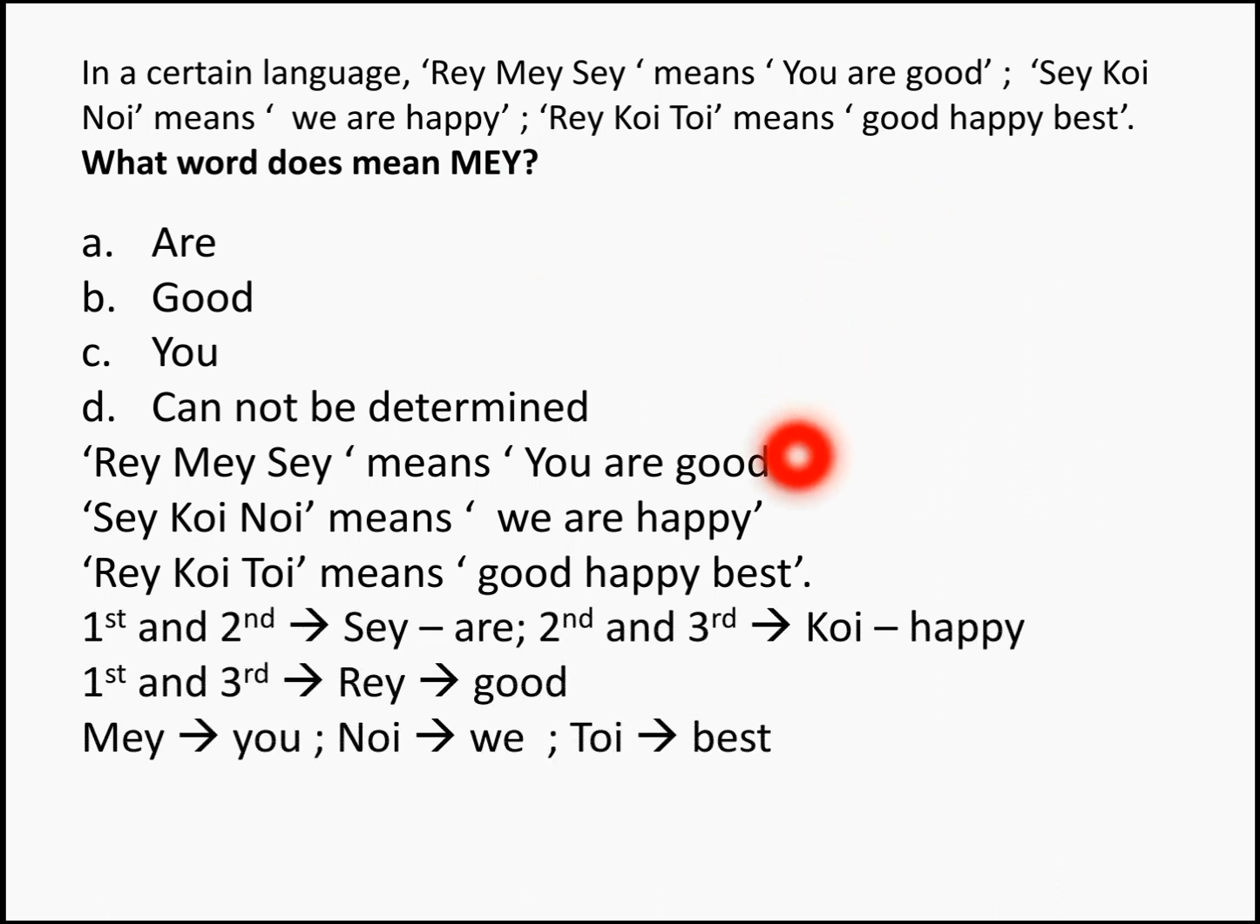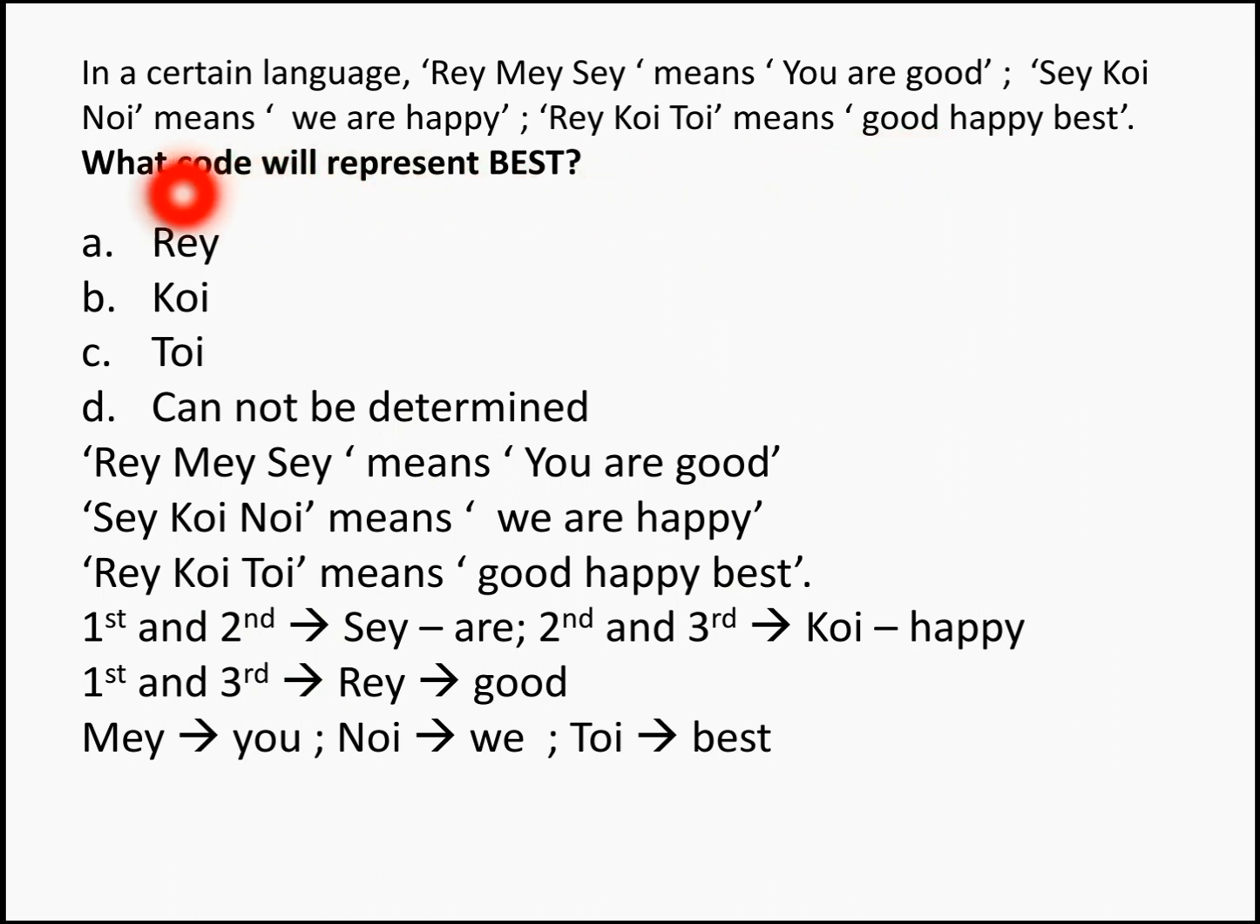When you solve it, from the first and second statement, you can easily find the common word is going to be SEY, which means are, right? And from the second and third, the common word is KOI in the coded language, and in the actual language, the common word is happy. So that gives you KOI as happy, right? And from the first and third statement, the common word is REY, and on this side, the common word is good. So that gives the meaning of REY as good. Having the other words, it will be easy to find MEY as you, NOI as we, and TOI as best. Right? Now your question is, what word does MEY mean? So MEY means you. So the answer becomes you.